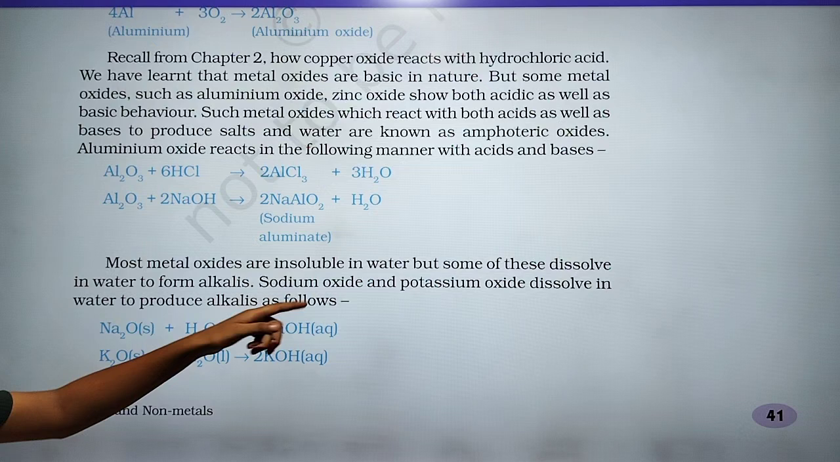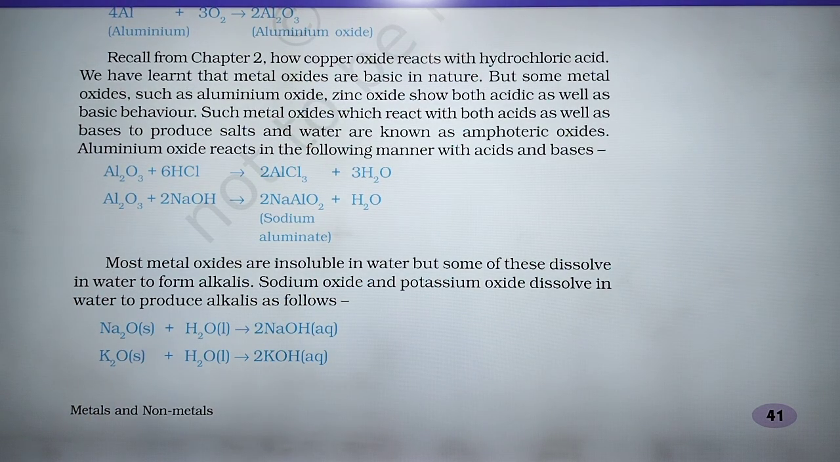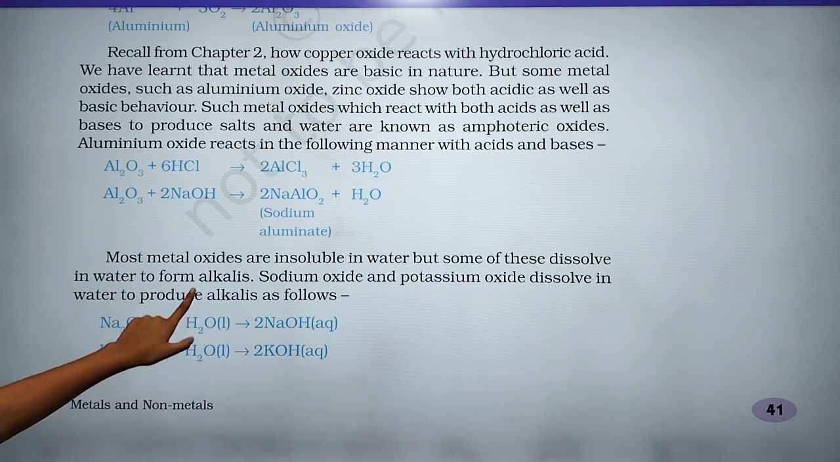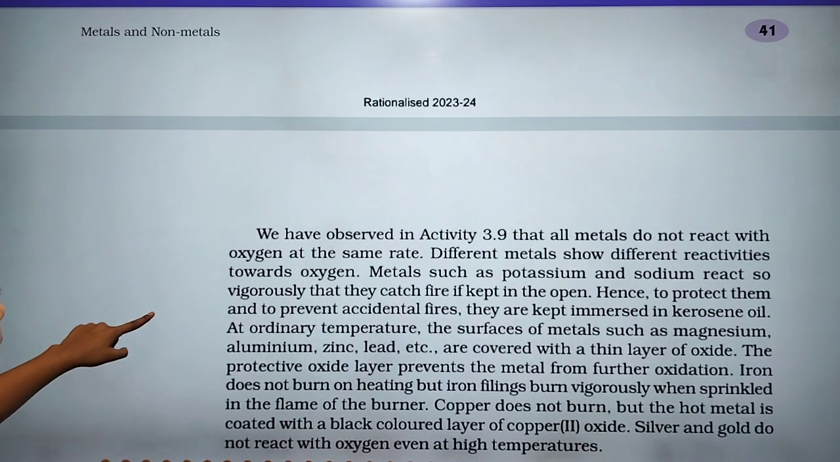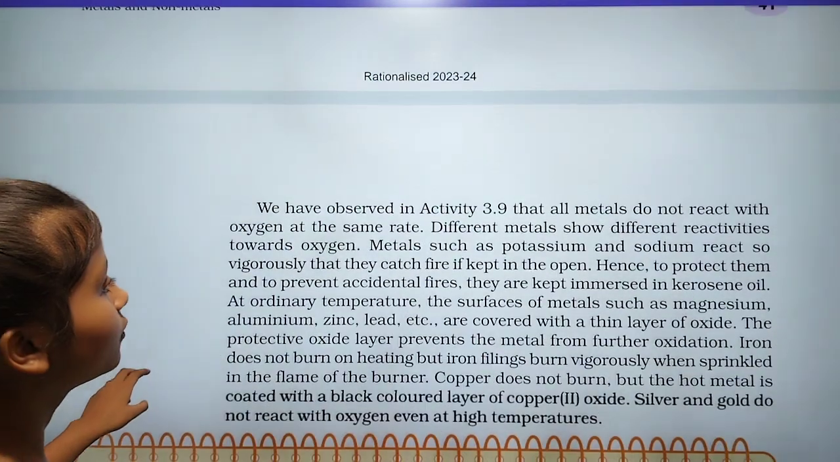Most metal oxides are insoluble in water, but some of them dissolve in water to form alkalis. It means they dissolve in water in the form of alkalis. Sodium oxide and potassium oxide dissolve in water to produce alkalis as follows. We have observed this in the activity.